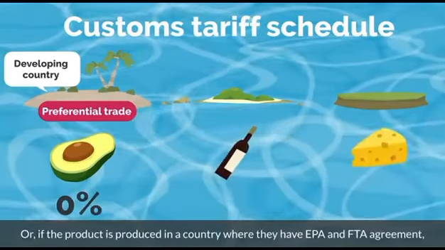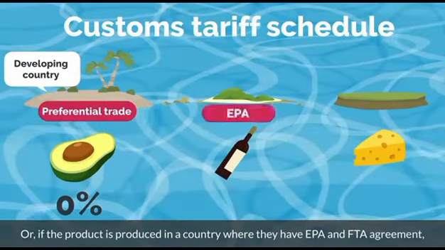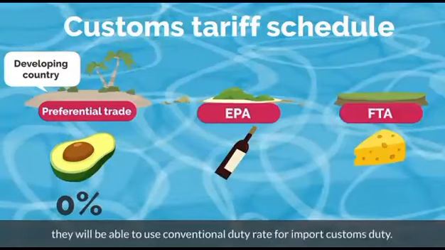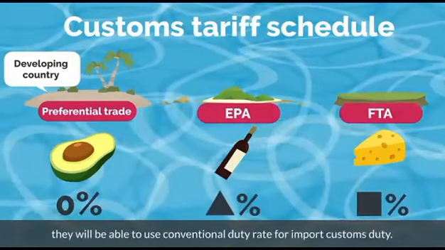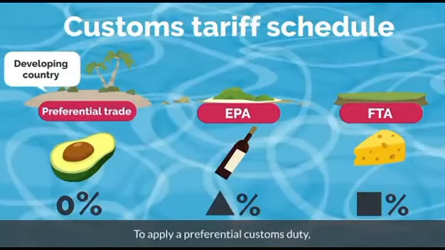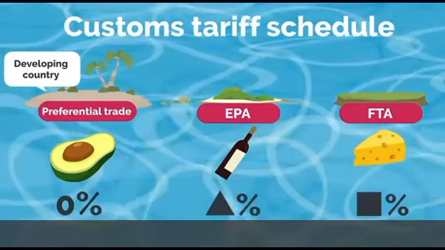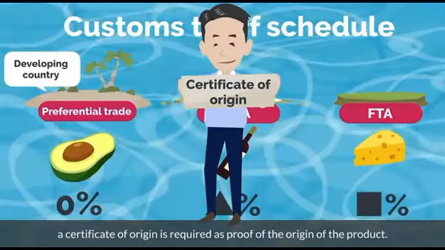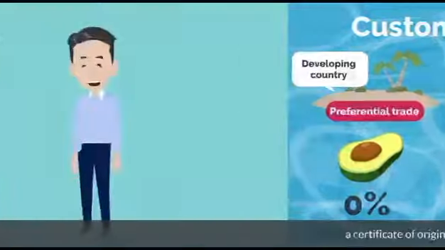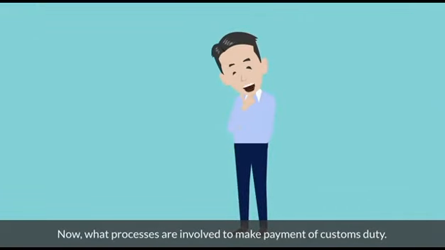Or, if the product is produced in a country where they have an EPA or FTA agreement, they will be able to use the conventional duty rate for import customs duty. To apply a preferential customs duty, a certificate of origin is required as proof of the origin of the product. Now, what processes are involved to make payment of customs duty?